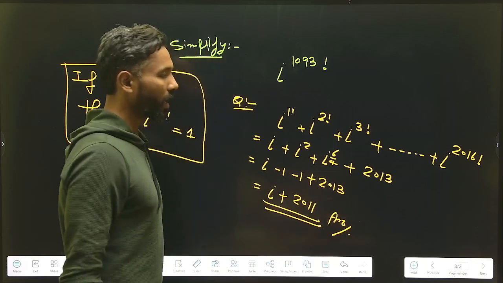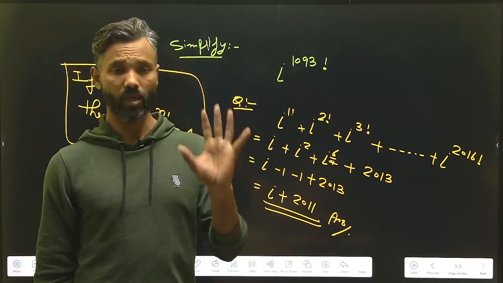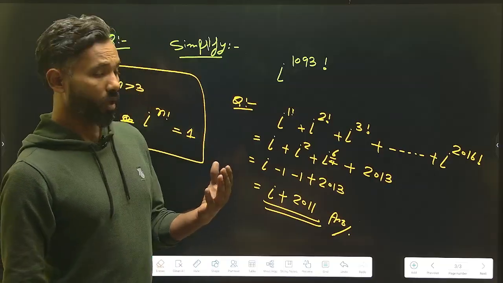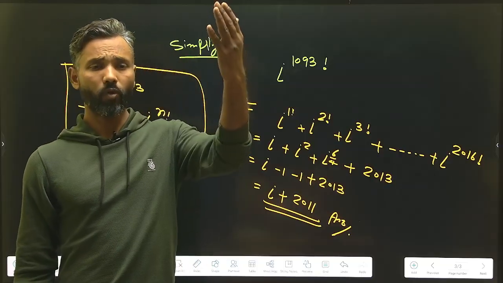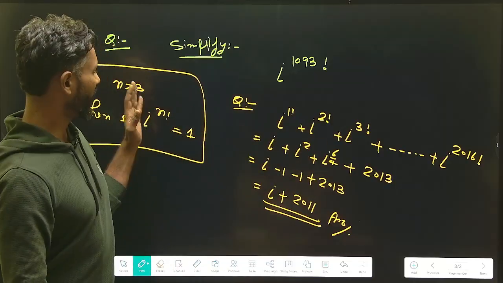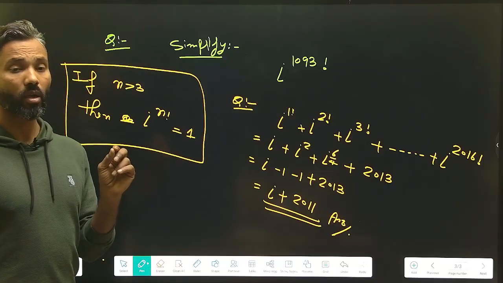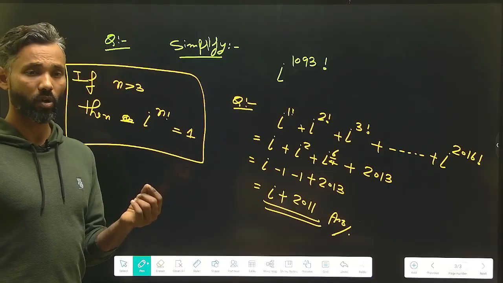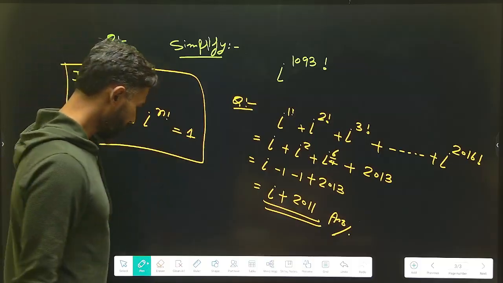So far we have discussed just 2 basic concepts. In the first concept we discussed the 4 basic units of iota: iota square, iota cube, iota to the power 4. Next we discussed that if the power of iota is in factorial form and greater than 3 factorial, it will always be equal to 1. Now we will discuss a few more things related to complex numbers, or imaginary numbers.